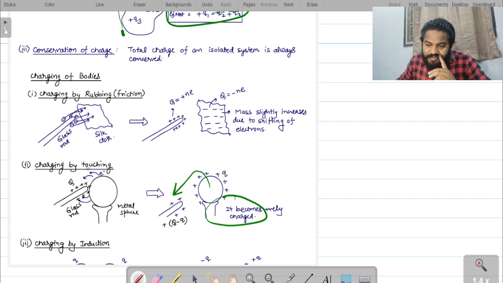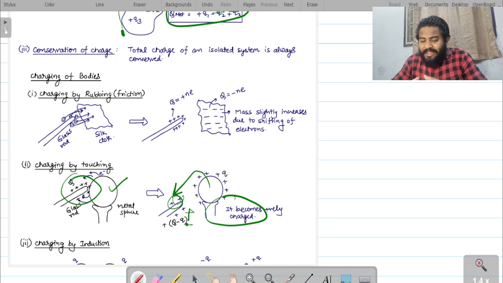See, if you touch a positively charged body, then the metal becomes a positively charged body. And if you touch with a negatively charged body, then the metal becomes a negatively charged body, right? This positive charge no more will be there, right? So whatever charged material you bring into contact with the metal ball or metal sphere, the sphere also gets a similar kind of charge. This is about charging by touching.